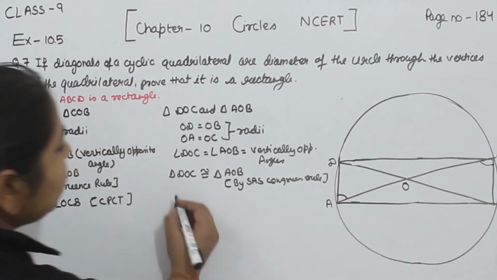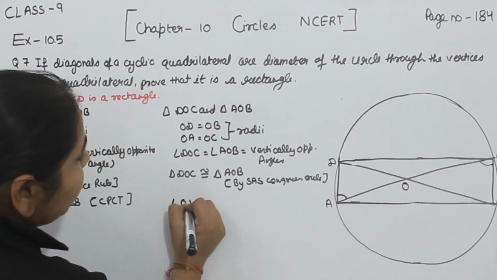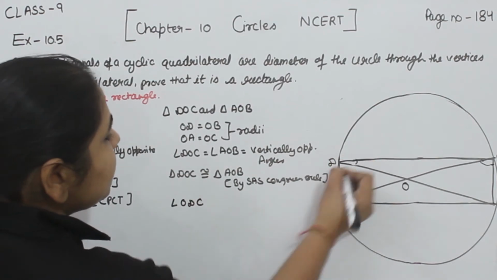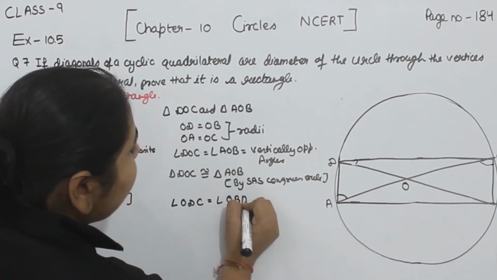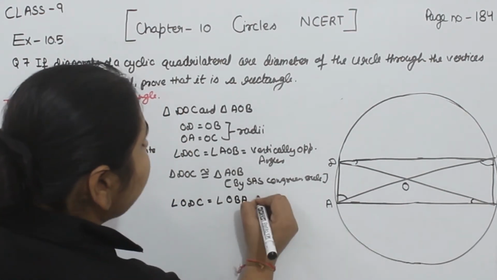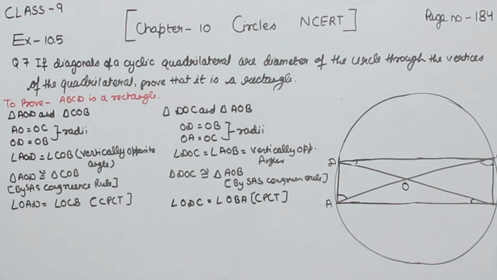Now in this triangle, the angle ODC, this one, is equal to the angle OBA, this one, by CPCT. Now both these two angles are equal to each other.